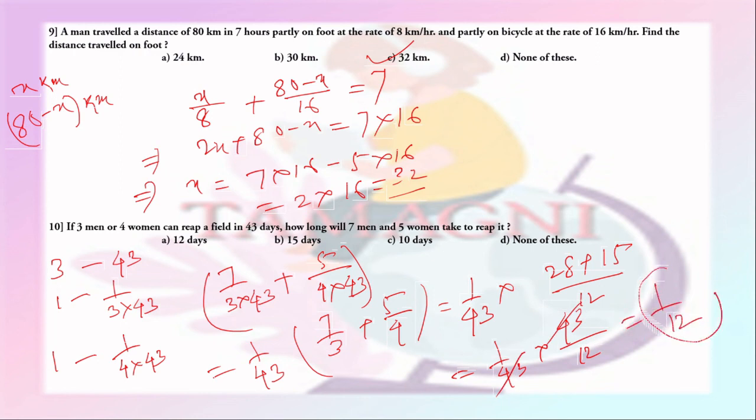So they together can reap 1 by 12 part of the field in 1 day. That means they will complete the work in 12 days. So option A is the right answer.